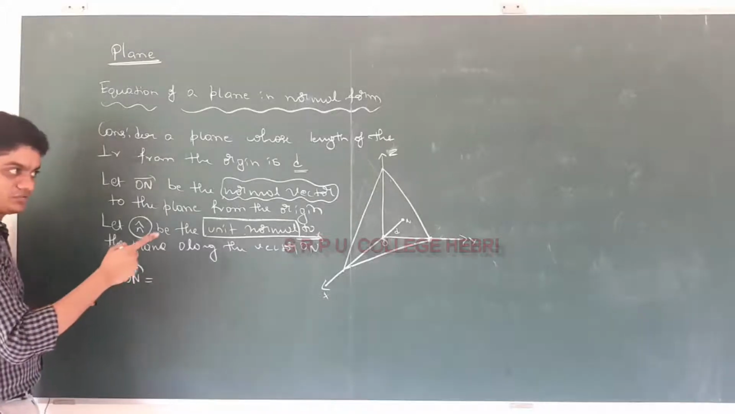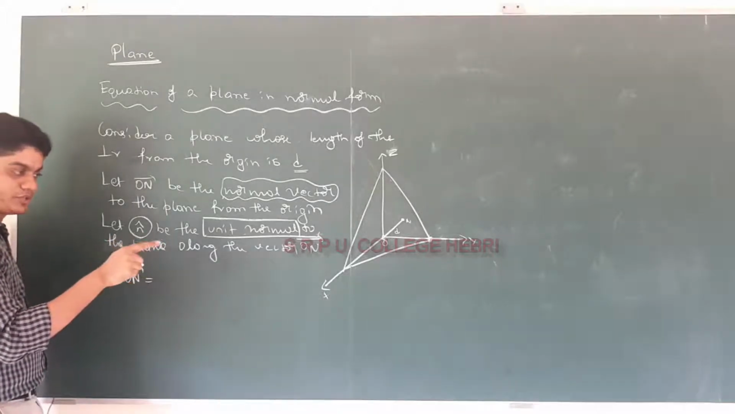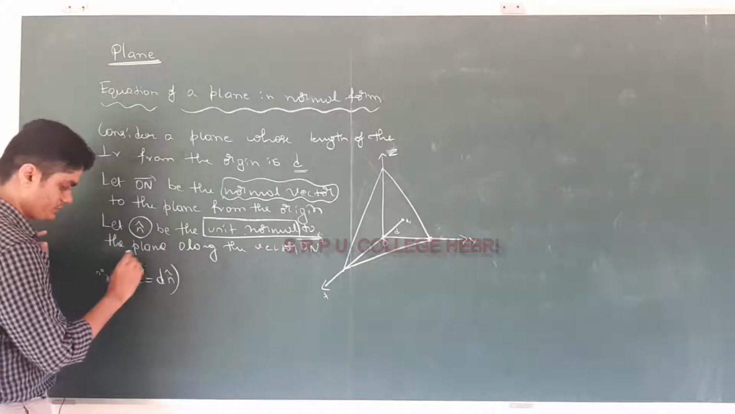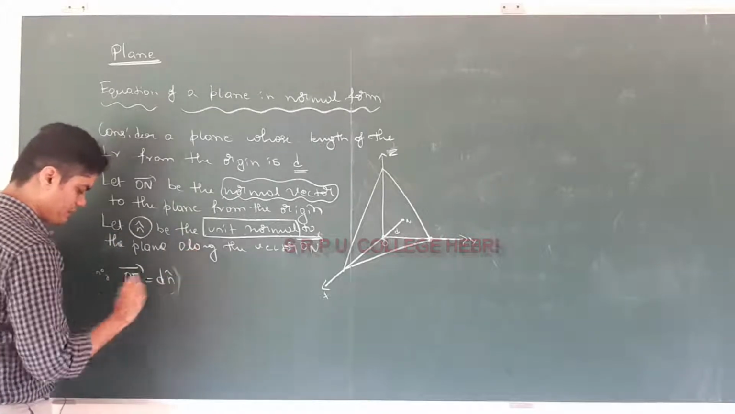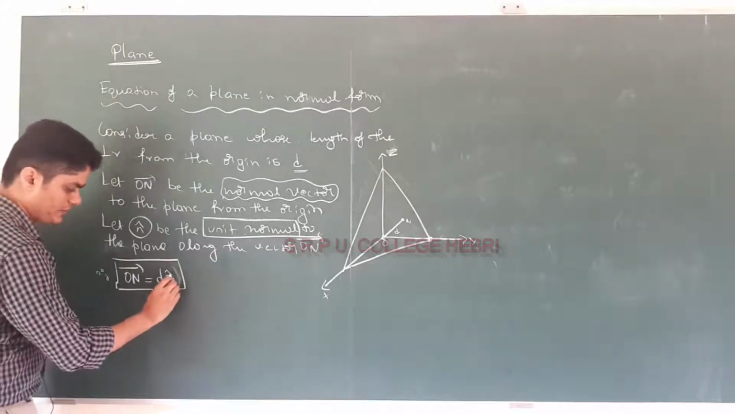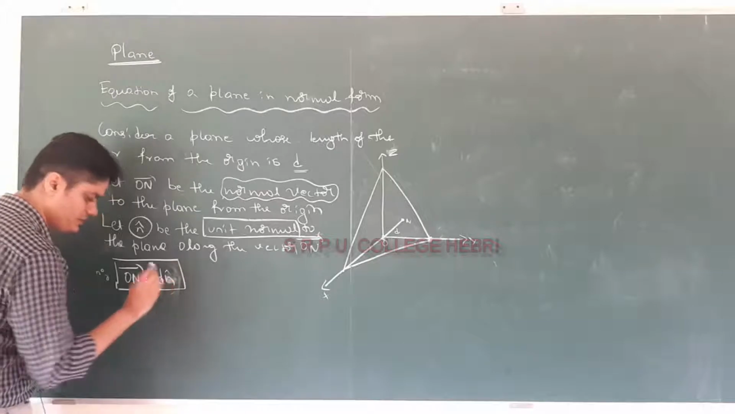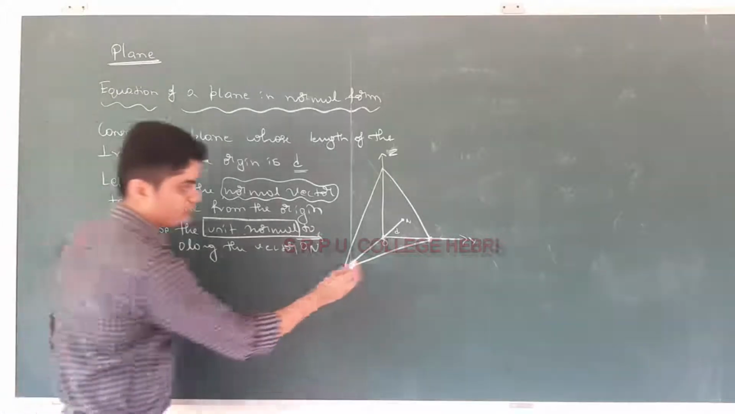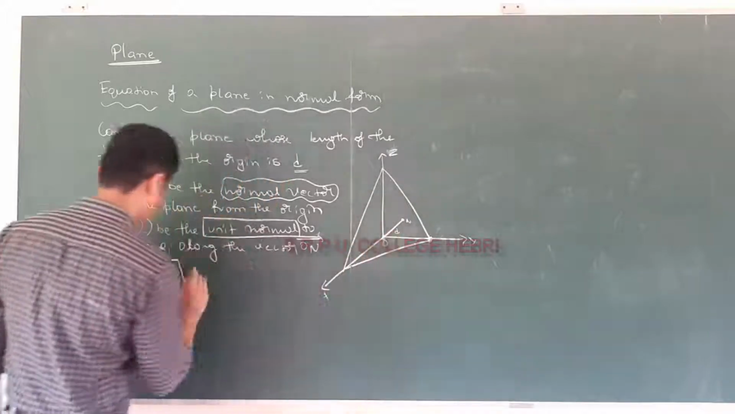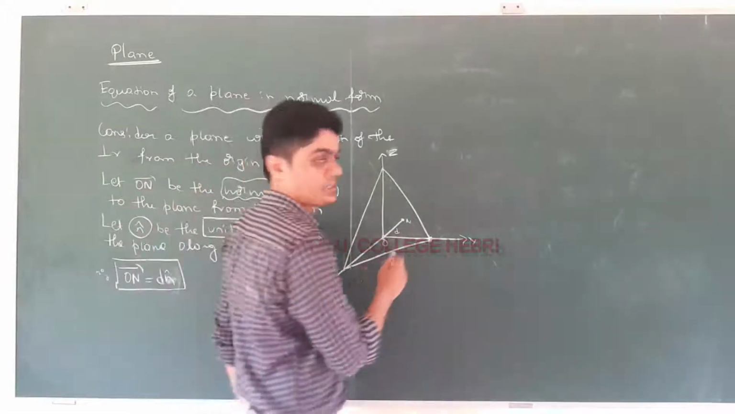Therefore, see, because of this I can represent vector on. Its distance from the origin to that point is d. The direction is along n cap, so I can represent it like this: vector on is equal to d into n cap. Understood? Vector on is equal to d into n cap. You know this much now. Now observe carefully.